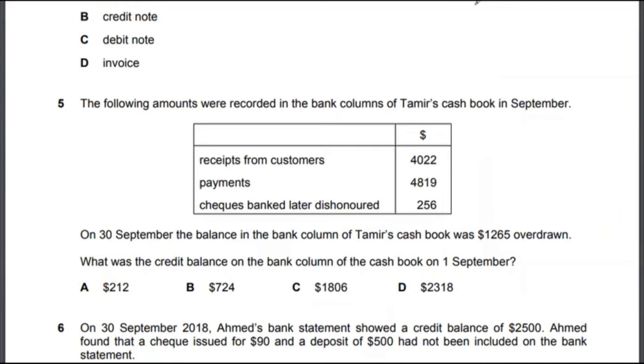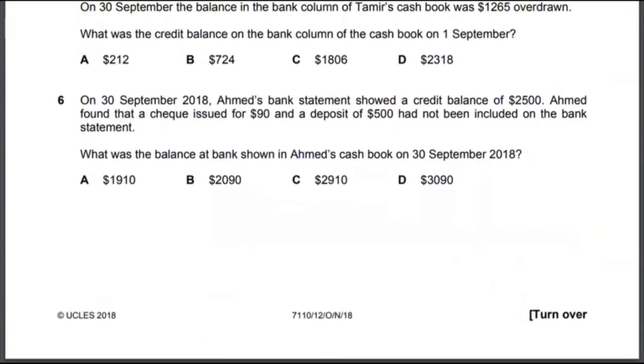And let's look at multiple choice 6. On 30th September 2018, Ahmed's bank statement showed a credit balance of $2,500. Ahmed found that a check issued for $90 and a deposit of $500 had not been included on the bank statement. What was the balance at the bank shown in Ahmed's cash book, right? So this is talking about the cash book in this case on 30th September 2018.